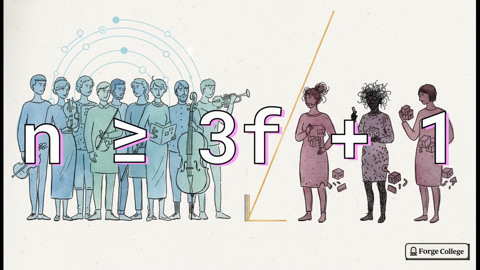N is greater than or equal to 3F plus 1. This is the gold standard fault tolerance bound in classical BFT. N is your total number of nodes, and F is your faulty or malicious nodes. In plain English? To tolerate a specific number of liars, your total network has to be more than 3 times that size. If exactly 1/3 of our orchestra is trying to ruin the show, requiring a 2/3 supermajority to proceed means that any group that agrees will mathematically always contain a majority of honest players. The liars simply don't have the sheer numbers to force a bad decision.